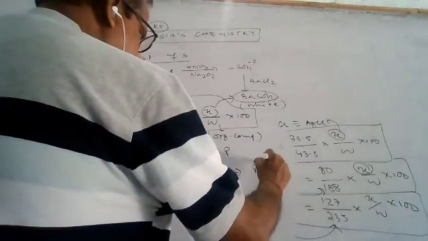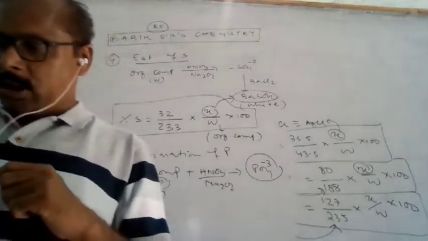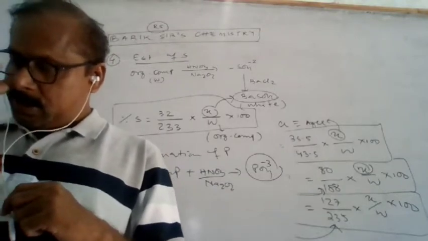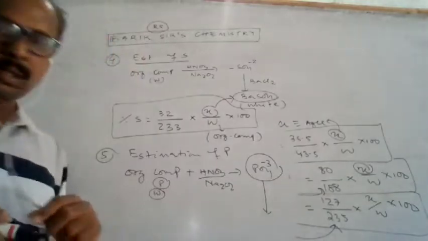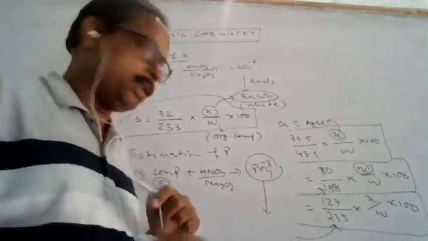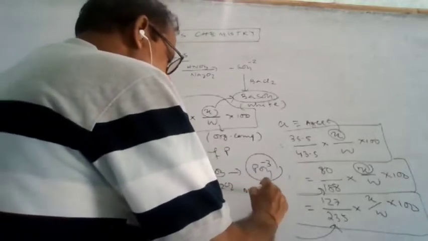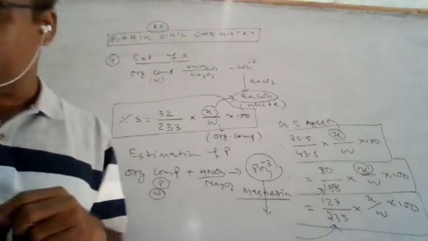But here the phosphorus is converted to phosphate. Then to the phosphate, the magnesium mixture is added. Here it is heated with magnesium mixture. So how many of you know the magnesium mixture?